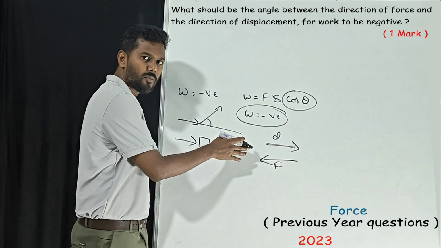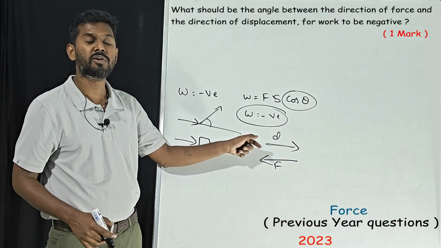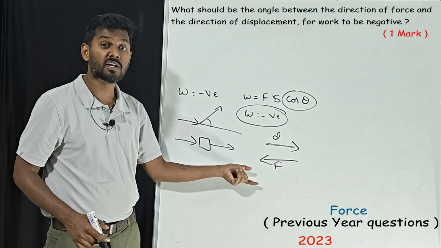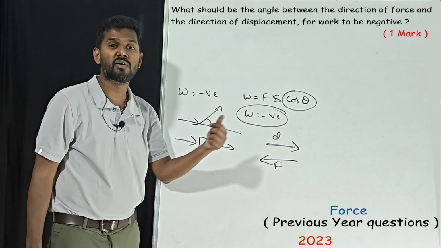Same direction is 0, opposite direction is 180 degrees. Whenever we talk about frictional force, this condition is possible. So in this way we need to understand.